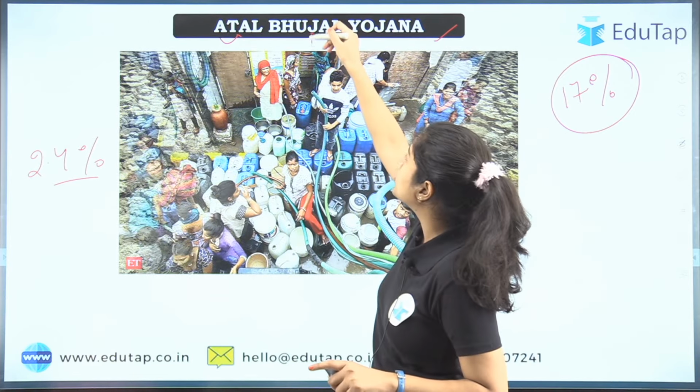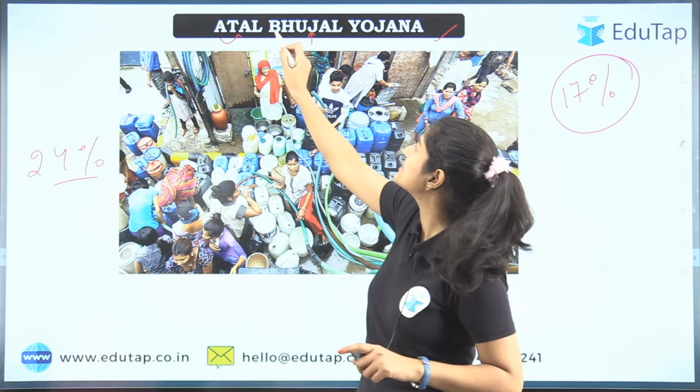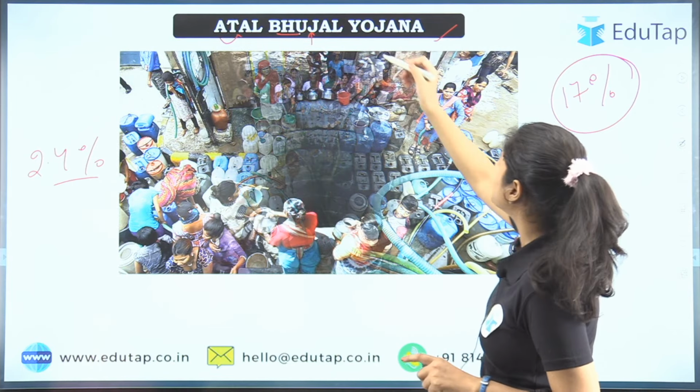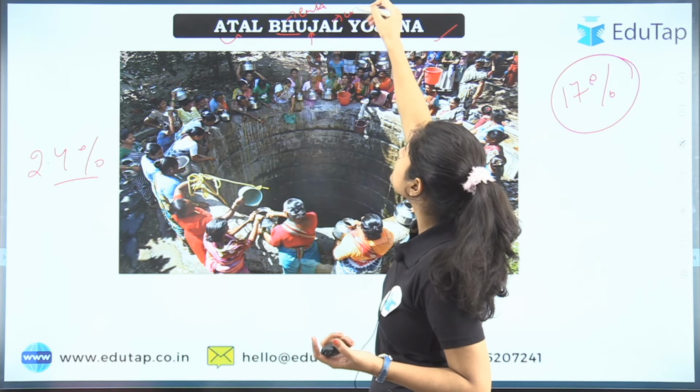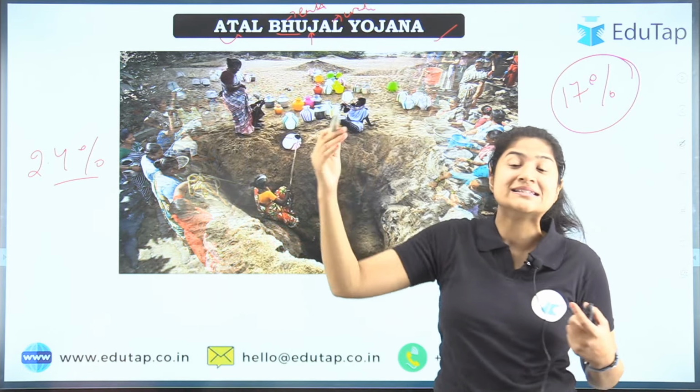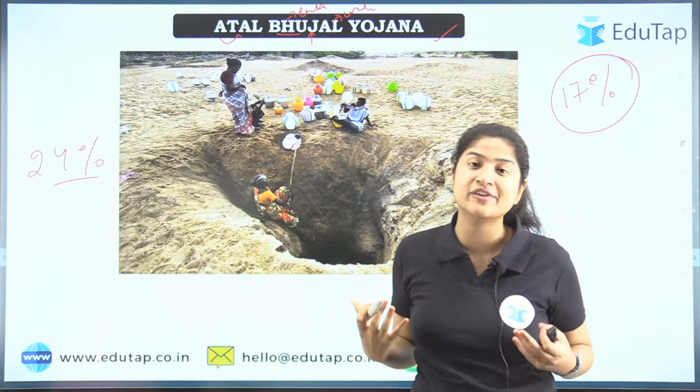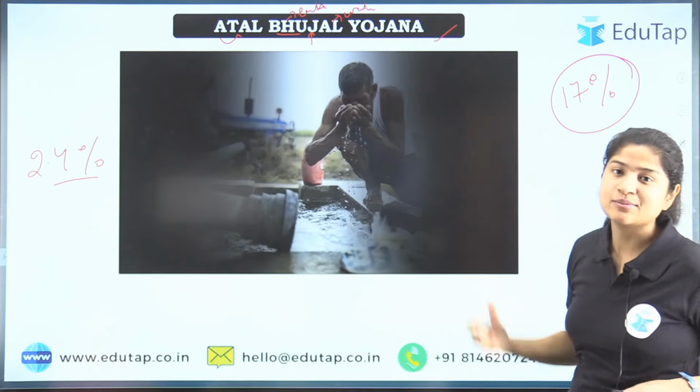Here the word Bhujal is a Hindi word. Bhu means earth, and Jal, of course, means water. So what is Bhujal? The water that is present inside the earth, that is the groundwater we are talking about, and Yojana is the scheme.